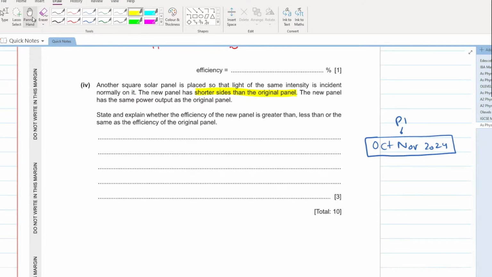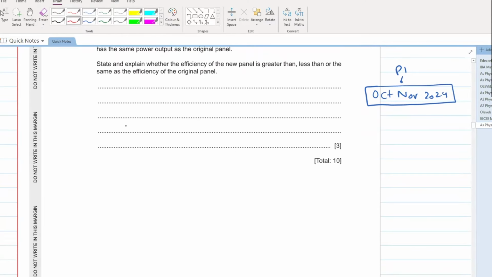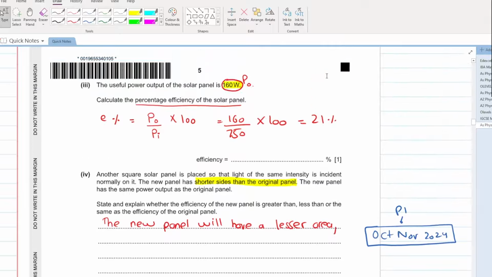So the new panel has shorter sides. If your new panel has shorter sides, what will that do? The new panel will have a lesser area.